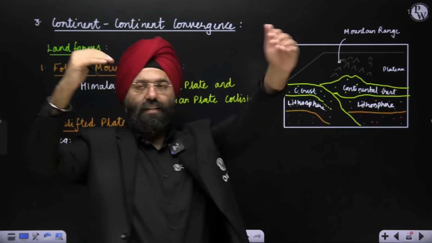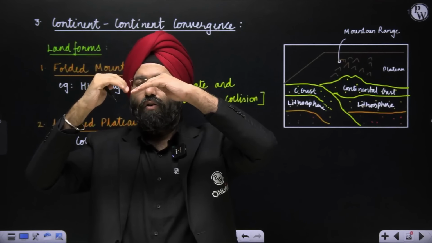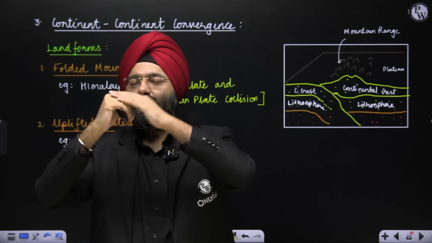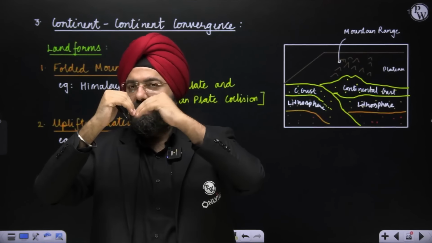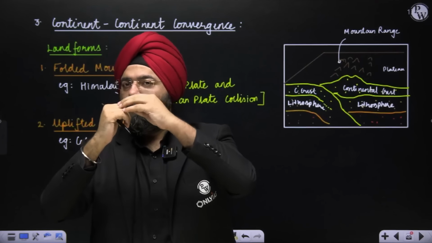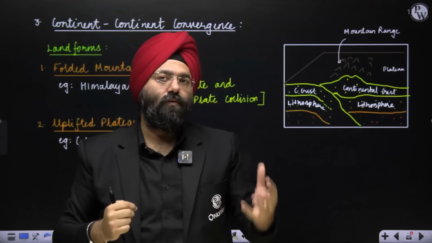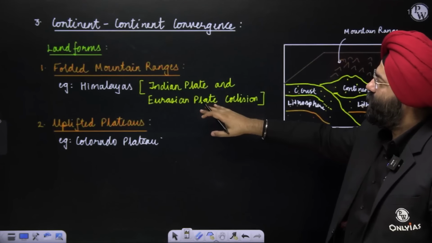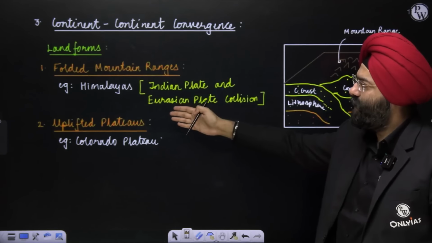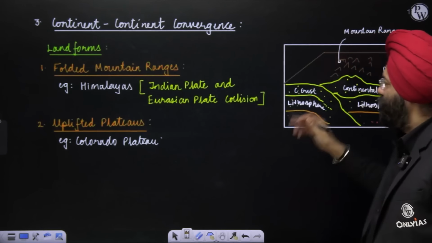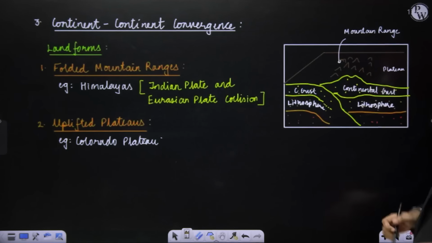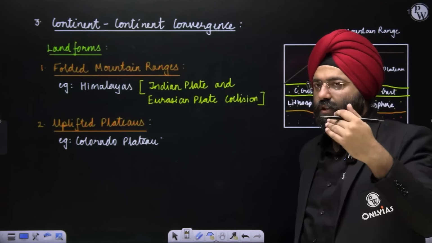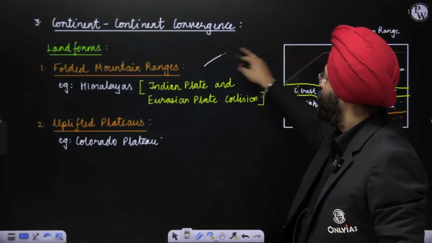Because, let us say, one plate is subducting, obviously that will create a lot of pressure. It will lead to a lot of crustal folding on this or this plate, under which the subduction is taking place. So what happens is the folded mountains are formed. This is an example of the Himalayas also. So the Himalayas, the Indian plate and the Eurasian plate collision that took place, it might lead to uplifted plateaus like the Colorado Plateau. So this is an example of the folded mountains that are formed in the collision of the Indian as well as the Eurasian plate, that is the Himalayas. So this is an example of this.